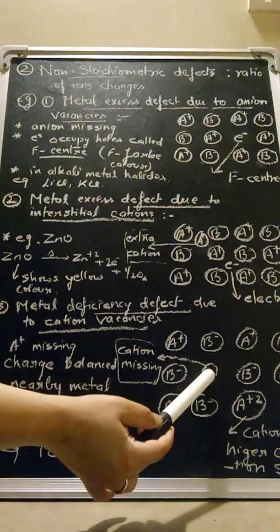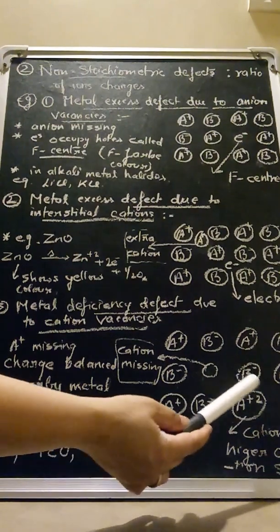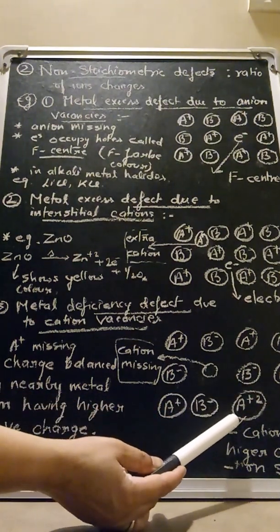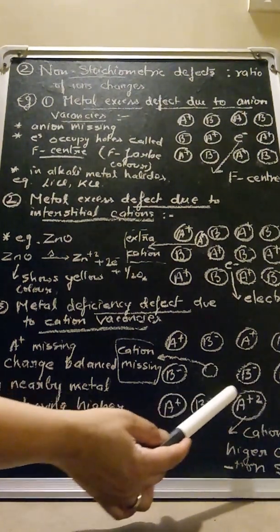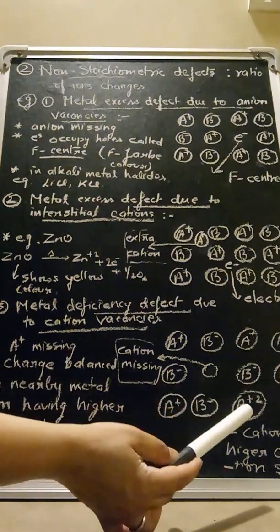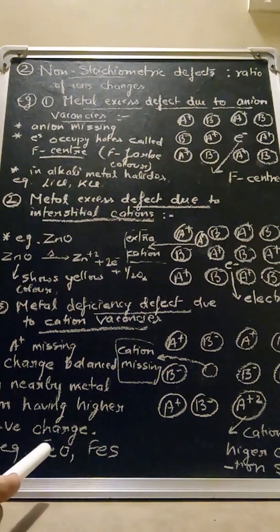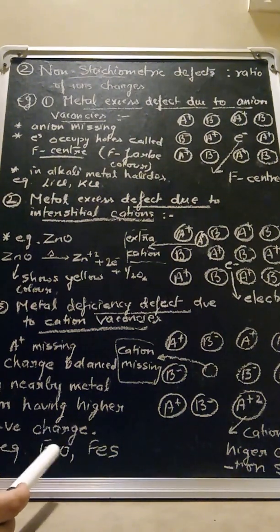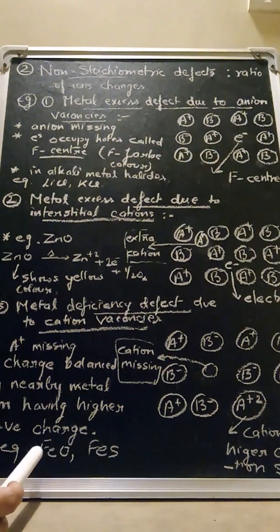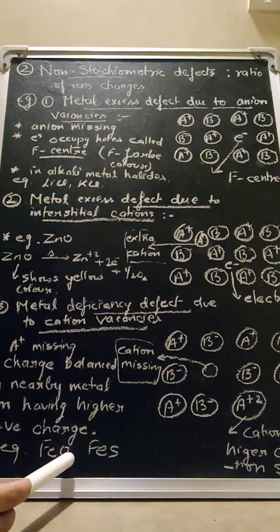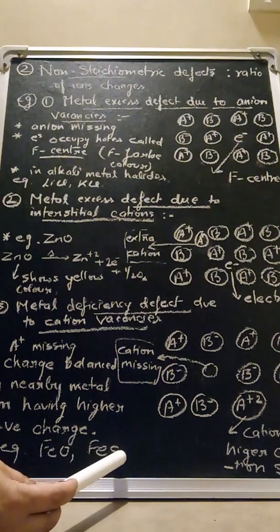Like A plus is missing from here, and an A plus 2 charge ion has occupied another place in the crystal. This kind of defect arises in crystals having variable oxidation states, where the metals generally have variable oxidation state, like iron. So it occurs in the crystals of iron oxide, iron sulfide, right?